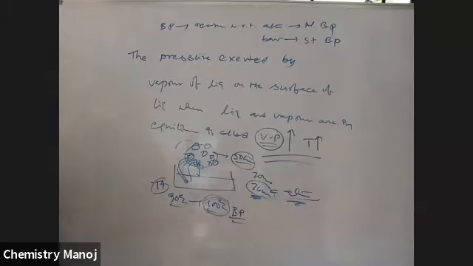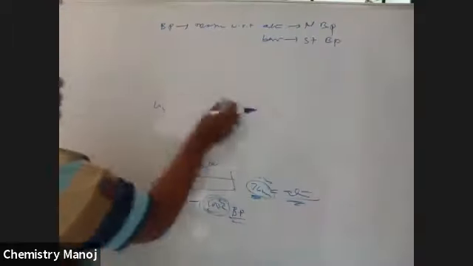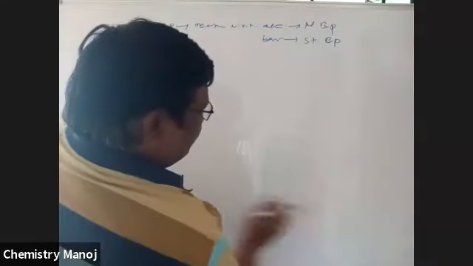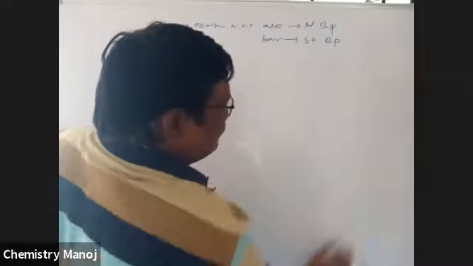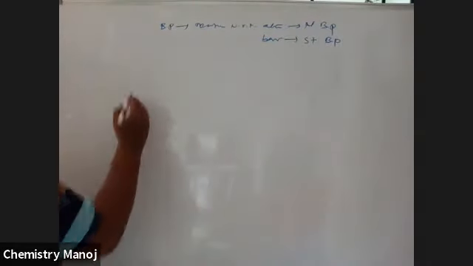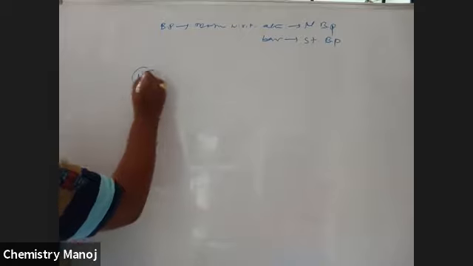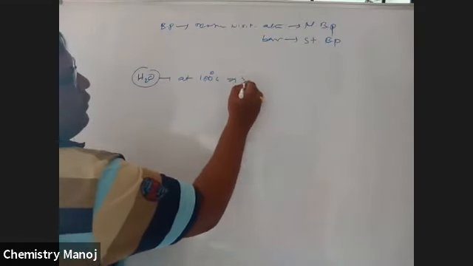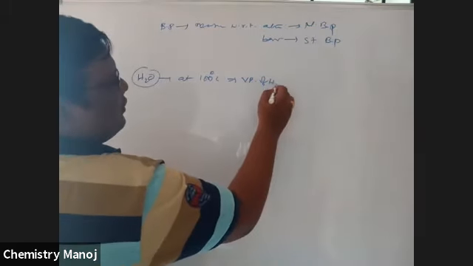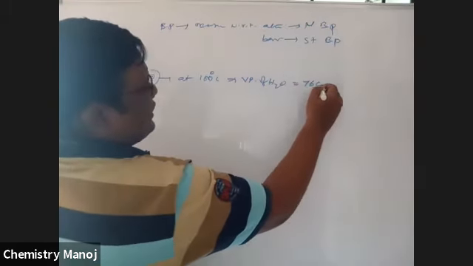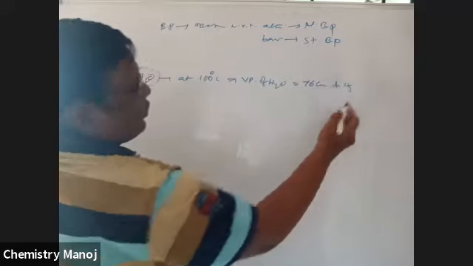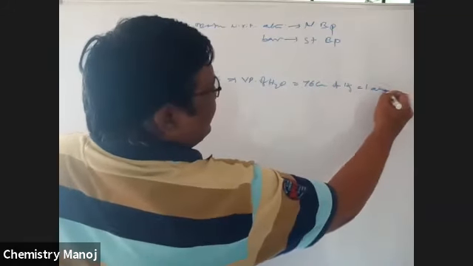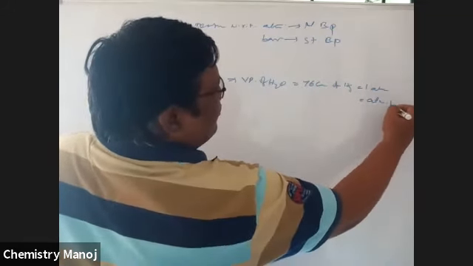Now, if you express the boiling point with respect to atmosphere, see here. Let it be water. At 100 degrees centigrade, the vapor pressure of water is equal to 76 centimeters of Hg, which is nothing but 1 atmosphere, which is equal to atmospheric pressure.